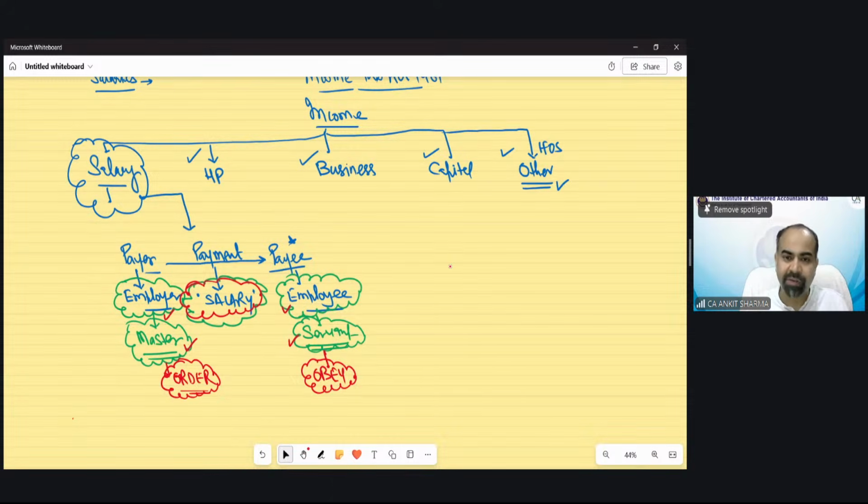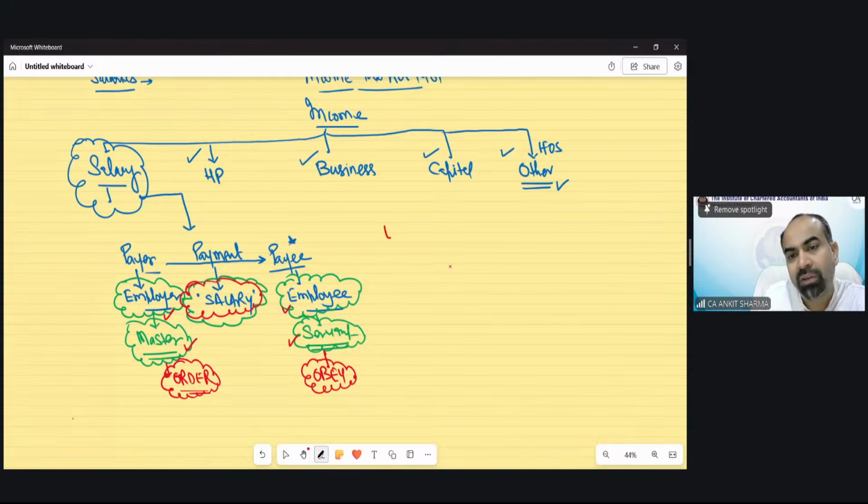So a cook is a servant, and even as a CA, if you join a company, you would be a servant. If you are a doctor and you join a hospital, then your responsibility would be defined: you have to see these patients, you have to do this kind of operation, etc. So then we all are servants. If an order and obey kind of relation exists for any work, then it can be regarded as master-servant, employer-employee, payer-payee, and that payment would be regarded as salary.